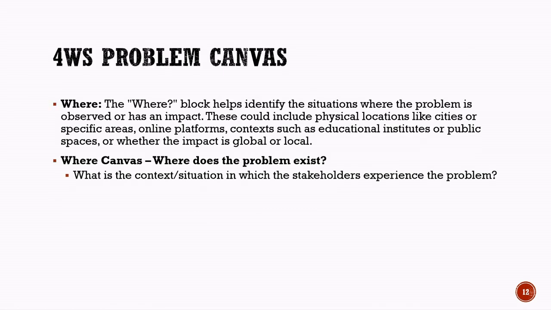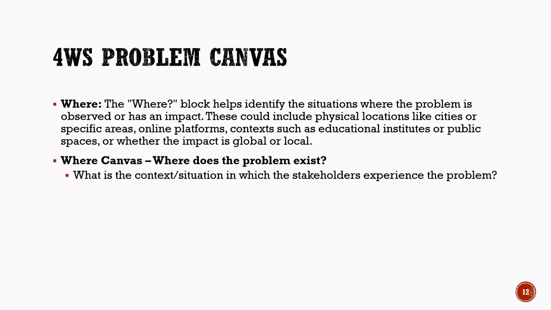4Ws problem canvas, where? The third block in the 4Ws problem canvas is where. The where block helps us identify the situations or locations where the problem exists or creates an impact. The problem may occur in physical locations such as cities, villages, schools, hospitals, offices, or public places. Sometimes, the problem may also exist on online platforms or digital environments. This stage helps us understand the context in which stakeholders experience the problem. It also helps us determine whether the impact of the problem is local, national, or global.